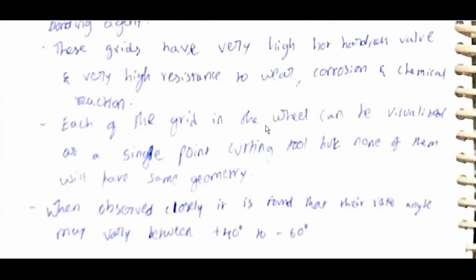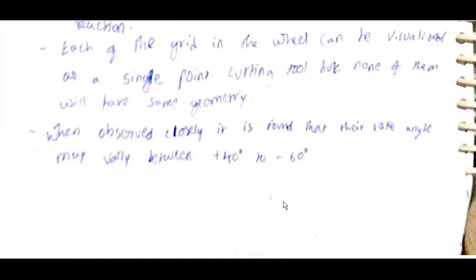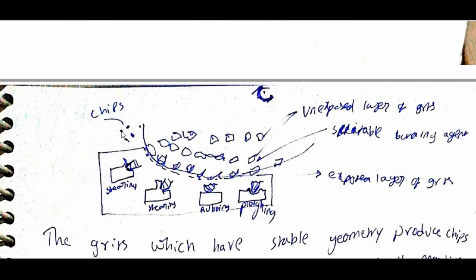Each of the grits in the wheel can be visualized as a single point cutting tool, but none of them will have the same geometry. When observed closely, it is found that their rake angle may vary between plus 40 degrees to minus 60 degrees. Chip formation: first plowing or rubbing, then shearing. Unexposed layer of grits, suitable bonding agent, exposed layer of grits.